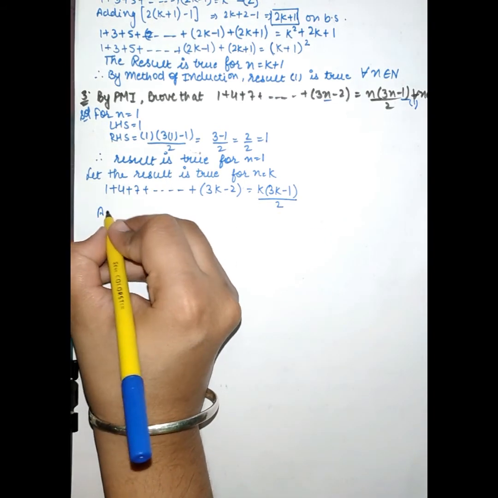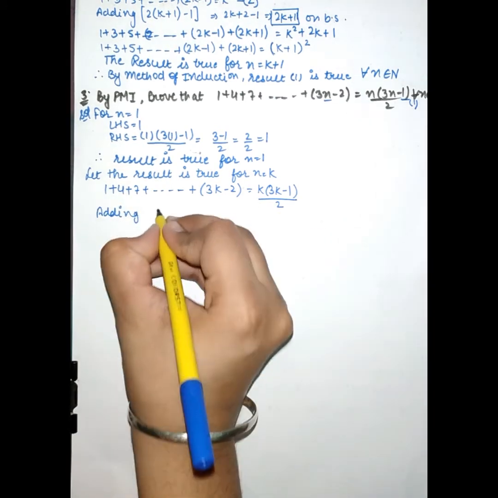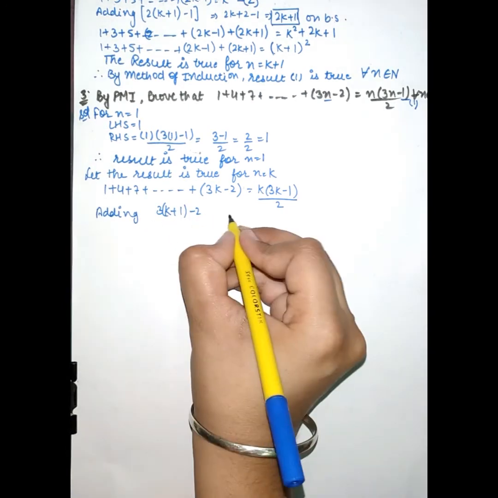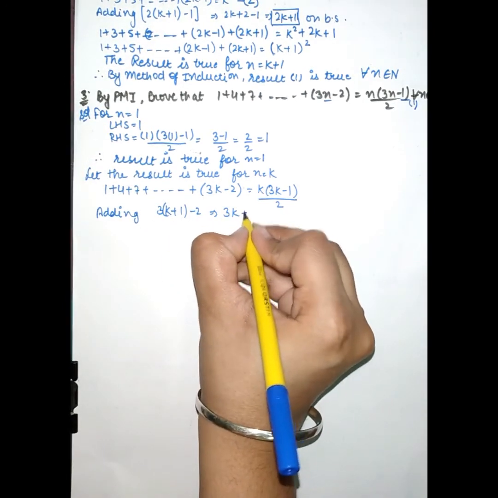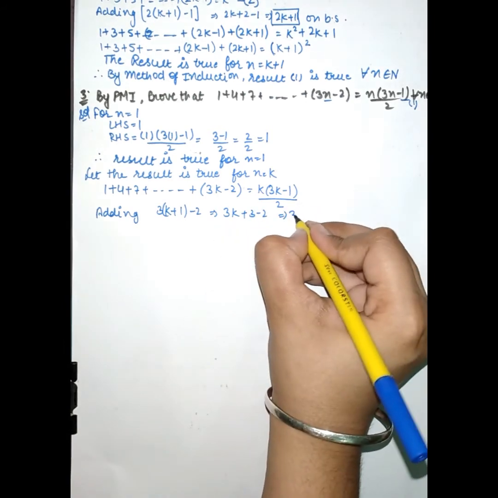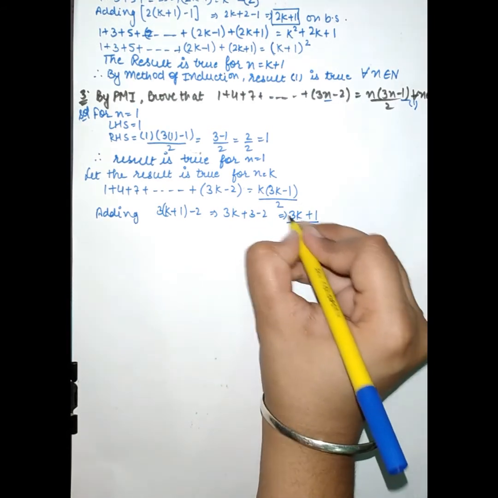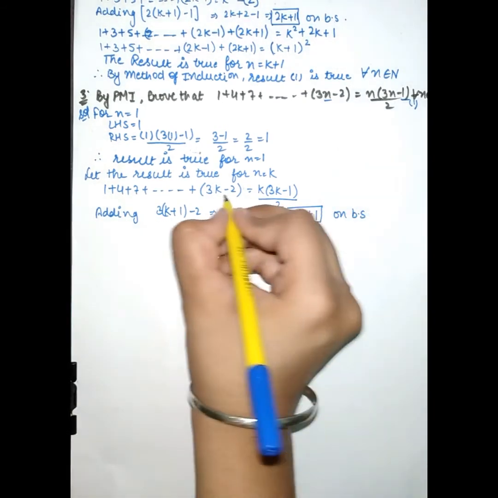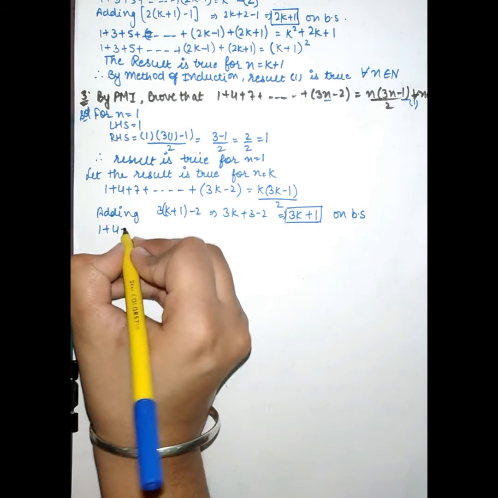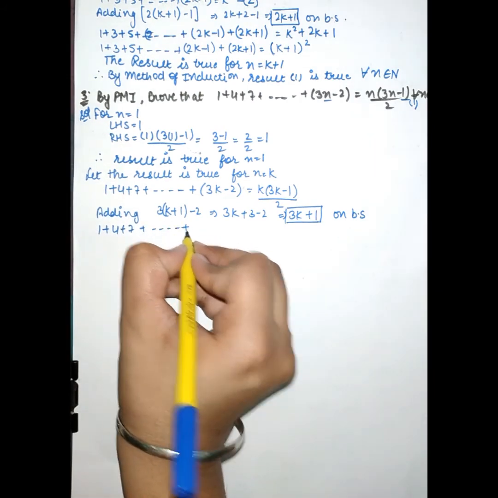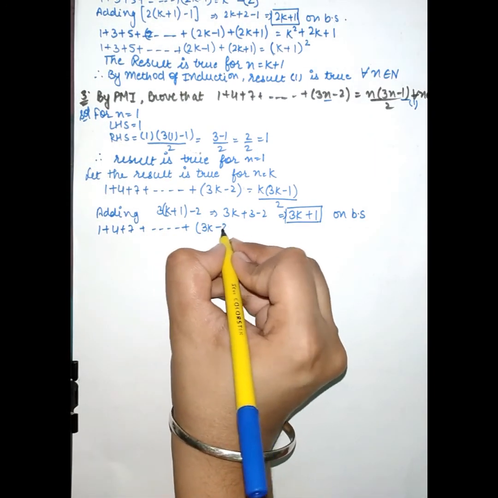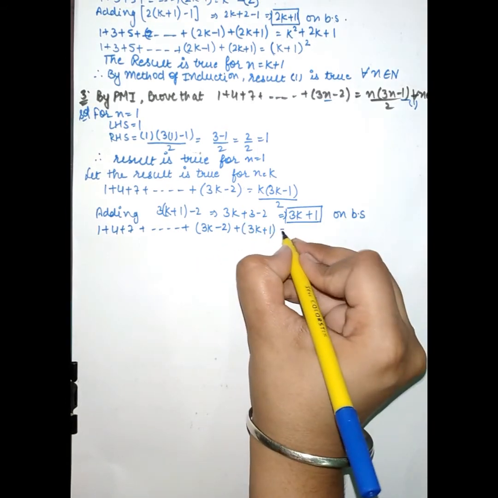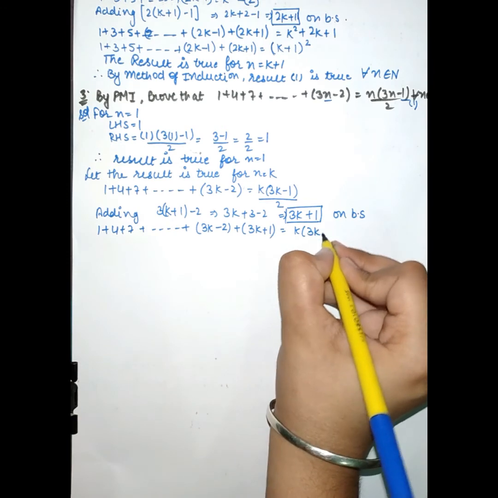Now adding 3 into (k plus 1) minus 2, it will become 3k plus 3 minus 2, so it will become 3k plus 1. Adding this on both sides, this equation will become 1 plus 4 plus 7 plus up to so on plus (3k minus 2) plus (3k plus 1) is equal to k into (3k minus 1) upon 2 plus 3k plus 1.